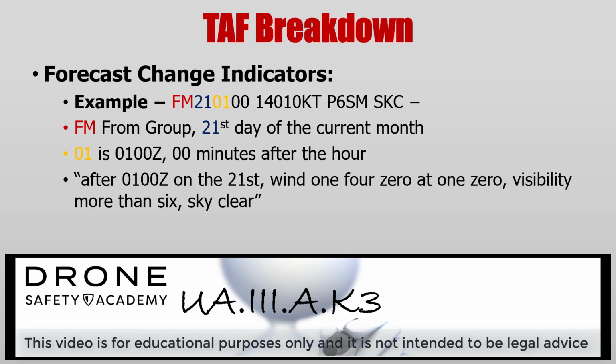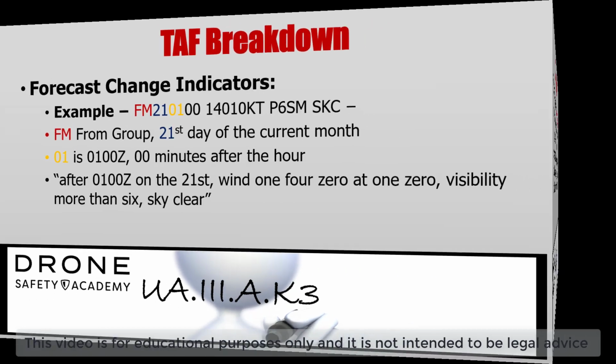All right, let's break down this from group example. FM indicates from group. 21 is the 21st day of the current month. 0100 is 0100 hours. The last 2 digits, 00, is the minutes after the hour. The wind direction is at 140 degrees at 10 knots. Visibility is greater than 6 statute miles, and the sky is clear.